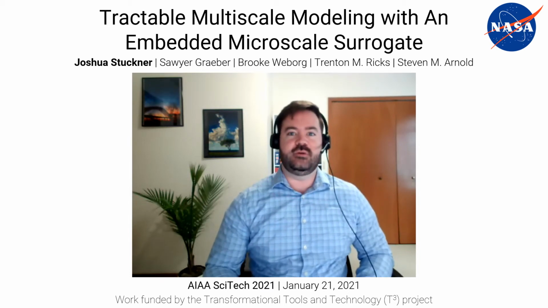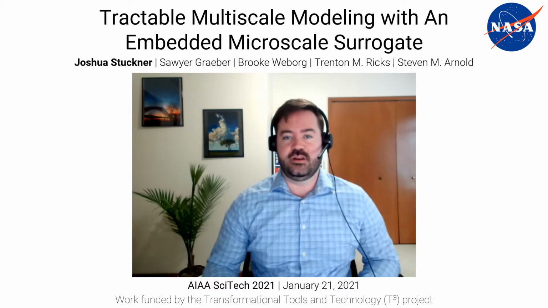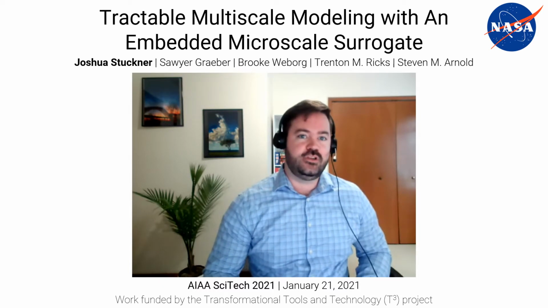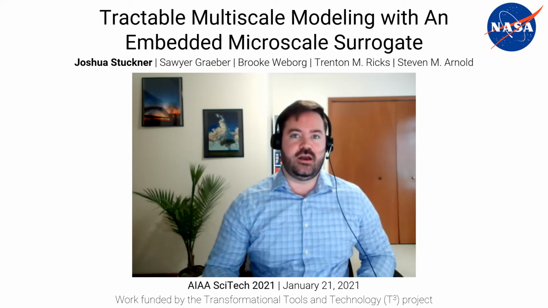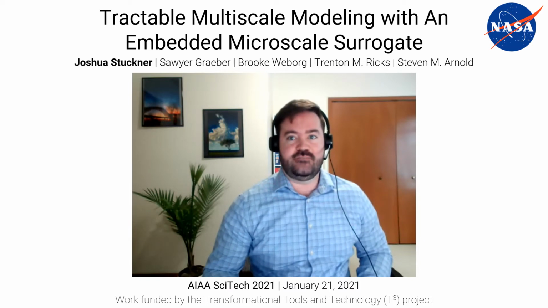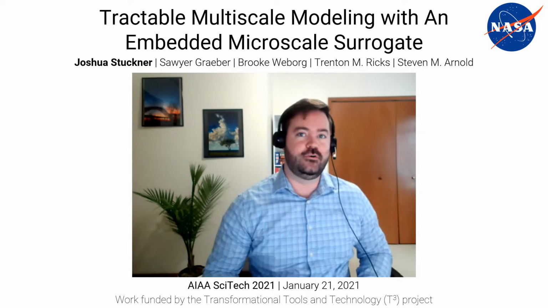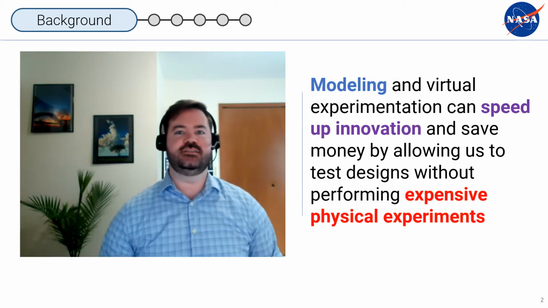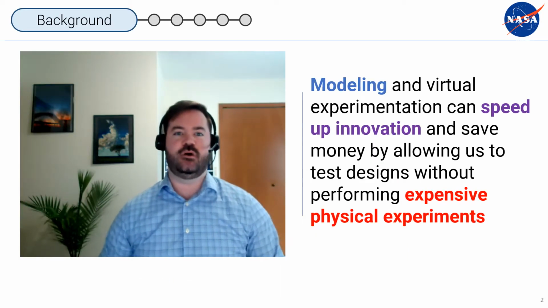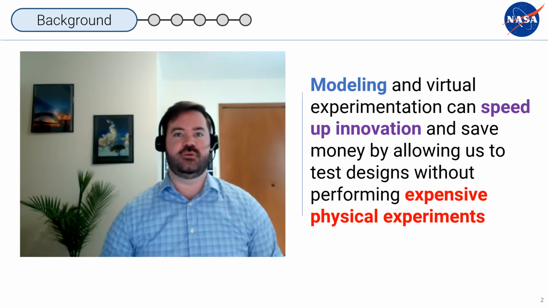Today I'm going to talk about some of the work my colleagues and I have been doing at NASA Glenn Research Center to enable ultra-efficient multiscale modeling by using a neural network as a fast and accurate surrogate to replace a physics-based microscale model. Modeling and virtual experimentation can speed up innovation and save money by allowing us to test designs without performing expensive physical experiments.